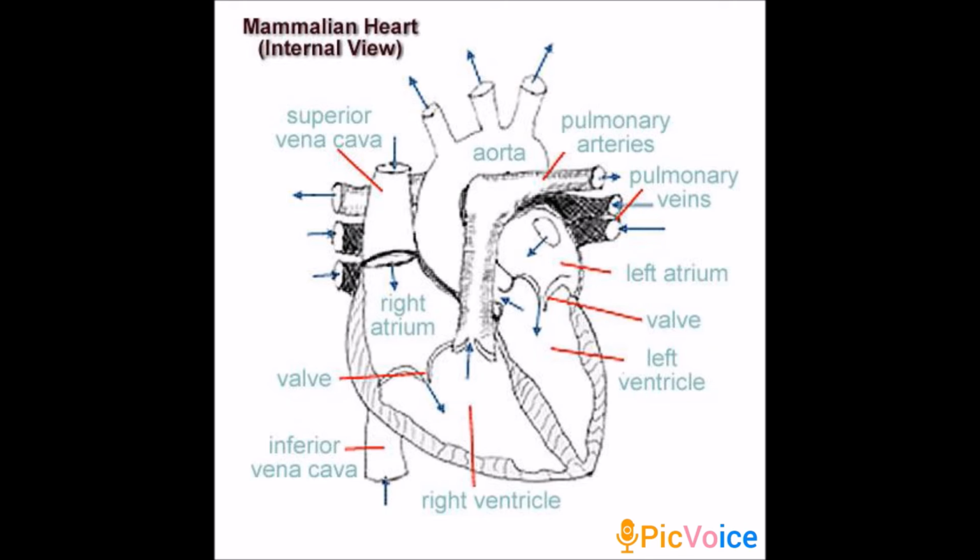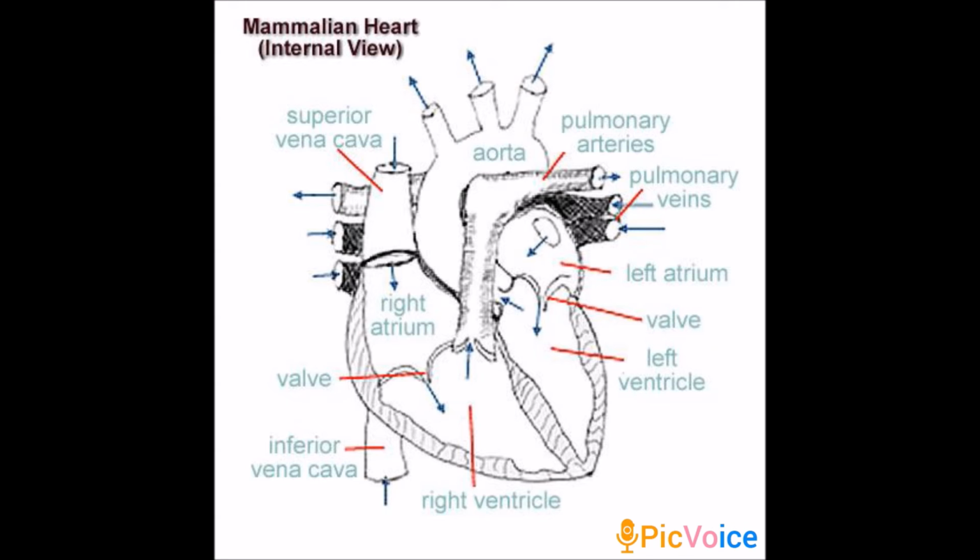Then after that, the left auricle receives oxygenated blood. The right auricle receives deoxygenated blood. Left auricle receives oxygenated blood from the pulmonary veins from the lungs.